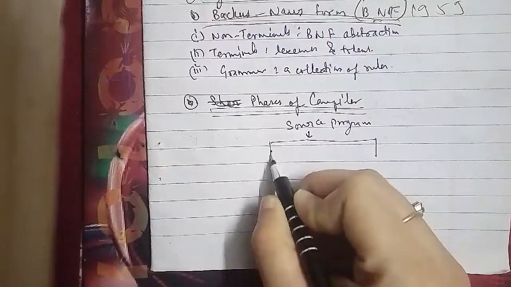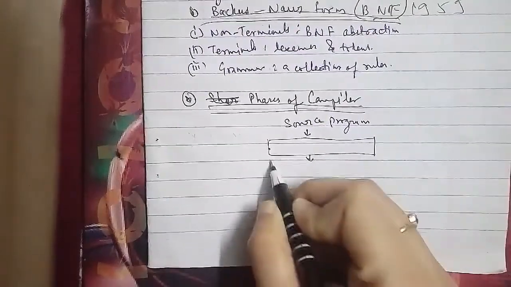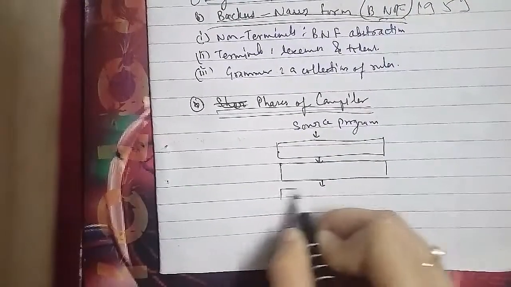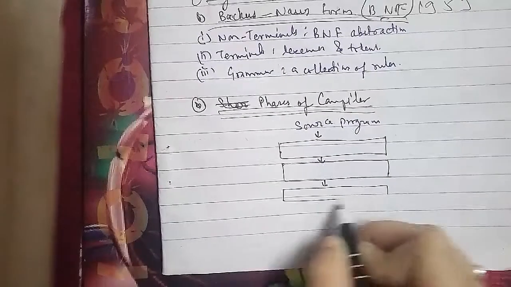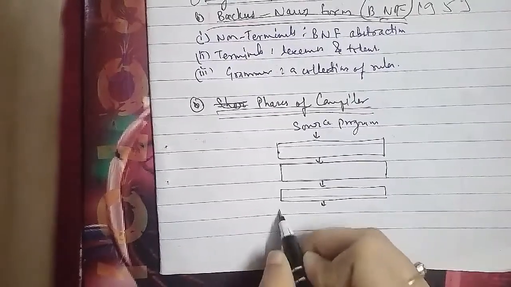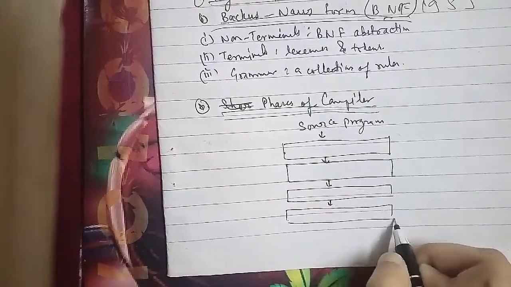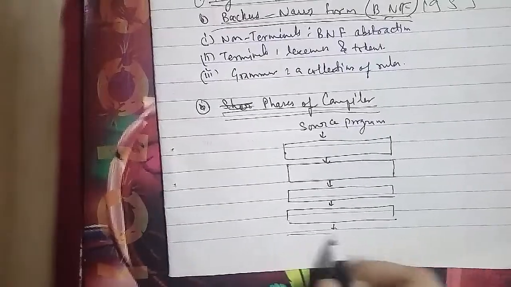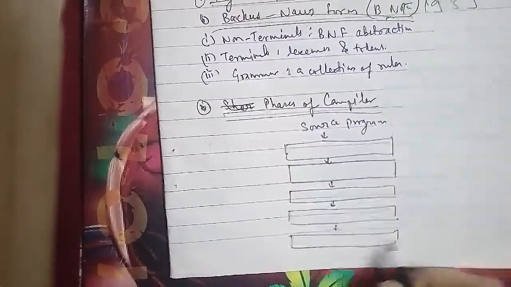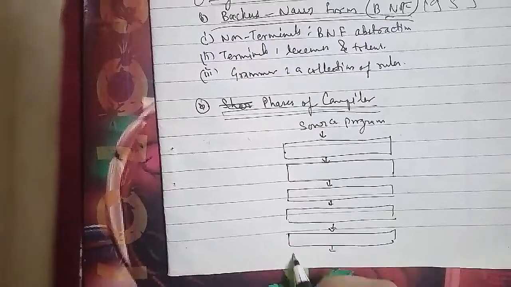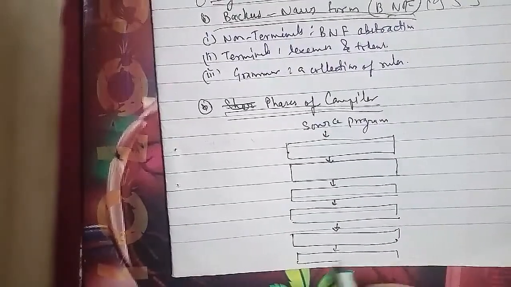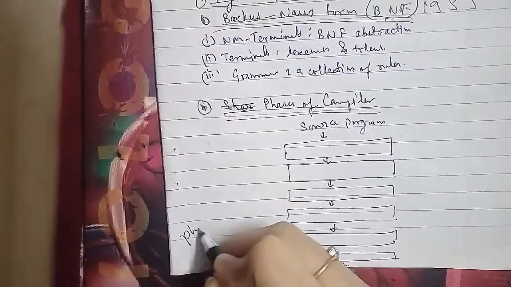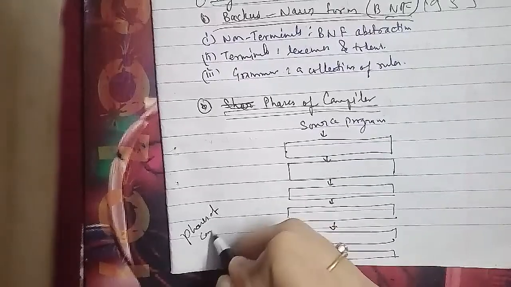Phase 1 is your lexical analyzer. The lexical analyzer phase takes source program as an input and separates characters of the source language into groups that logically belong together. These groups are known as tokens, and these tokens may be the keywords such as do, if, while, etc. Identifiers such as x, num, count, etc. The operator symbols such as greater than, greater than or equal to, plus, etc. And the punctuation symbols such as parentheses or commas. The output of the lexical analyzer phase passes to the next phase known as syntax analyzer or the parser.